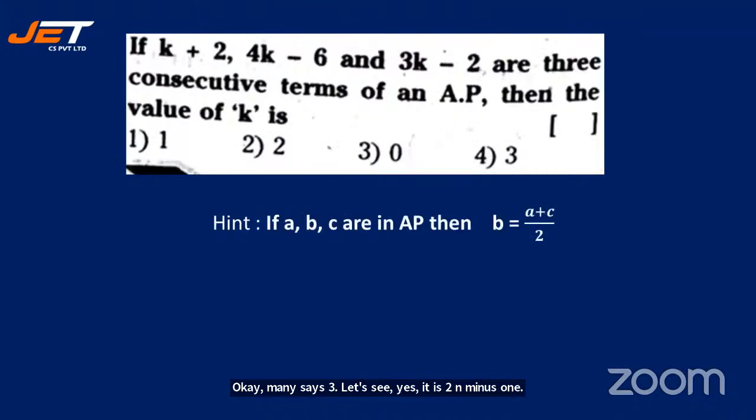If k plus 2, comma, 4k minus 6 and 3k minus 2 are 3 consecutive terms of an AP, then what is the value of k? The value of k is dash. Yes, can you tell me? You can use this formula. A, comma, B, comma, C are in AP, then B is equal to A plus C by 2.